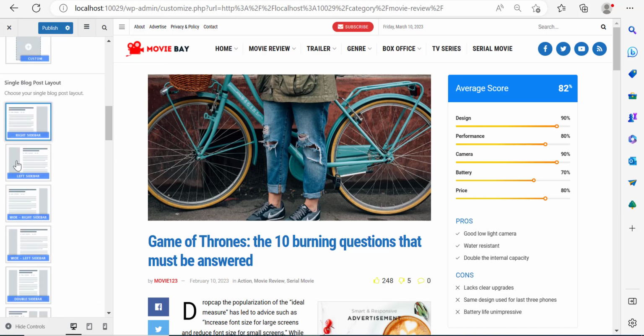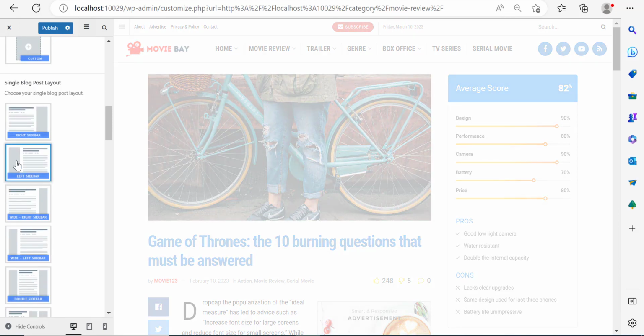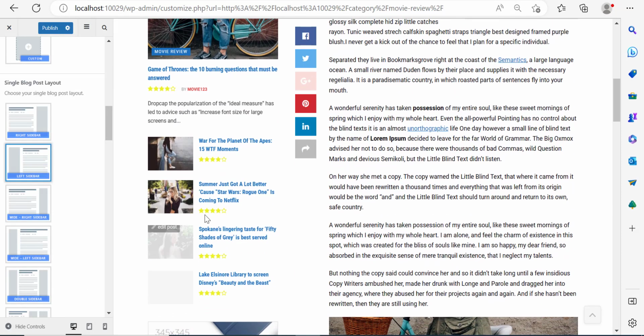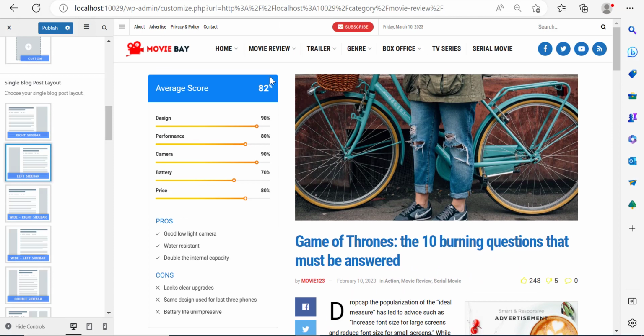Let's say, for example, you want to put it on the left. You can click left sidebar, and in this instance, the sidebar will be placed on the left-hand side, like this. Now, I highly recommend you put it on the right-hand side because people are used to the sidebar being displayed on the right-hand side and not on the left-hand side. And so I just recommend you go with right sidebar.